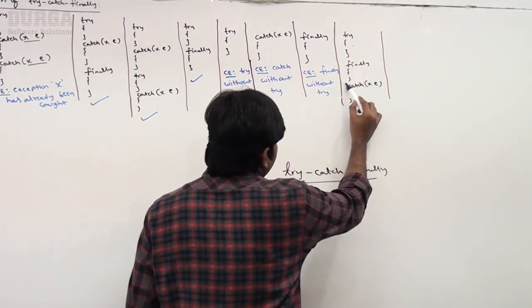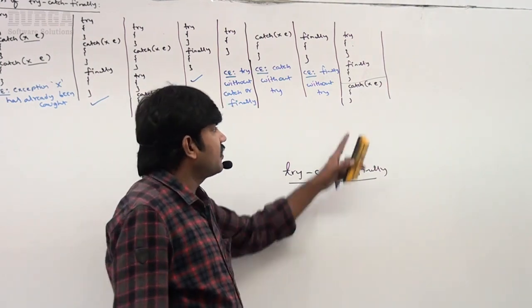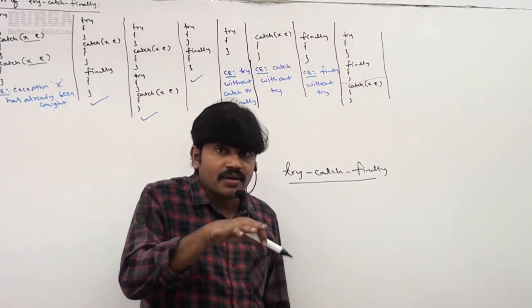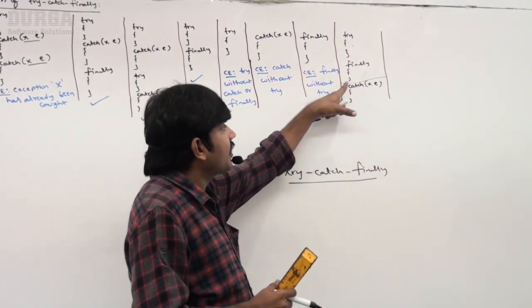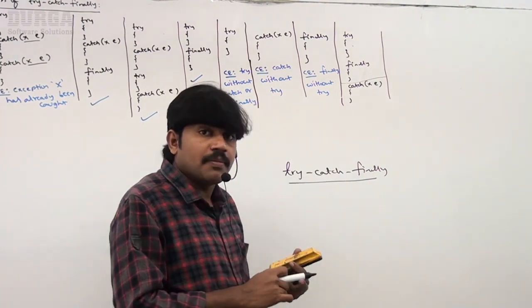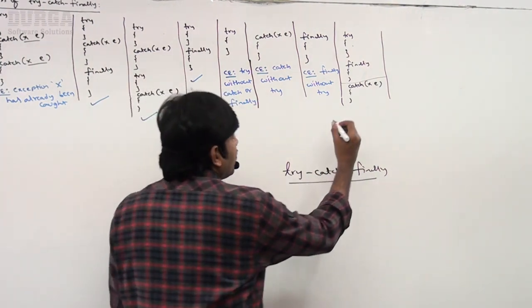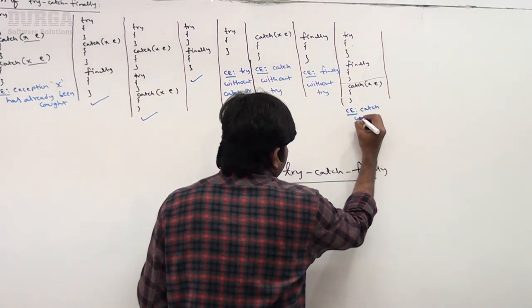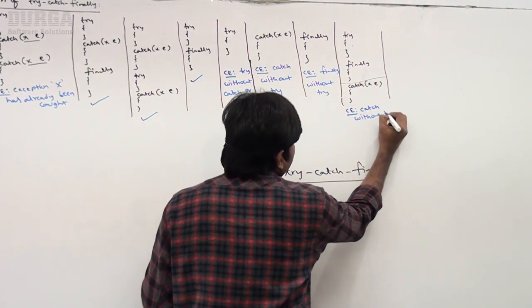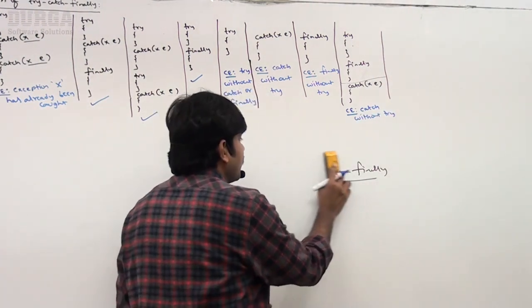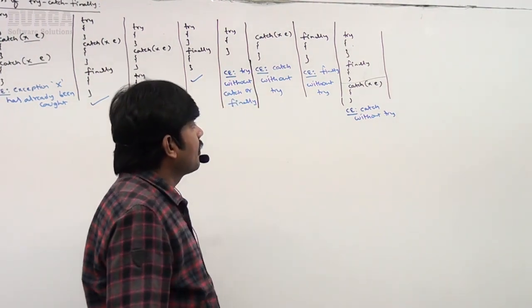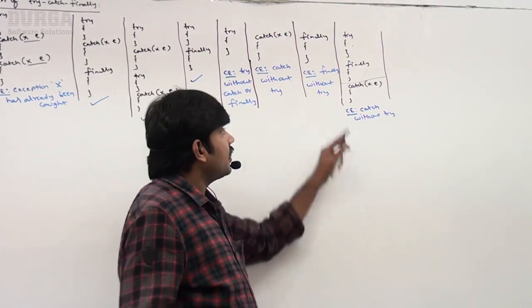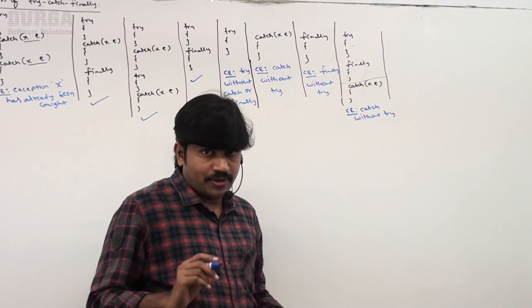Sir, try-finally up to that is valid syntax, but this catch will become alone because try-finally is completed. What compile time error will we get? Sir, catch without try. This is the compile time error we are going to get, sir. After this, is it clear? Getting it? So here the order is compulsory and important.